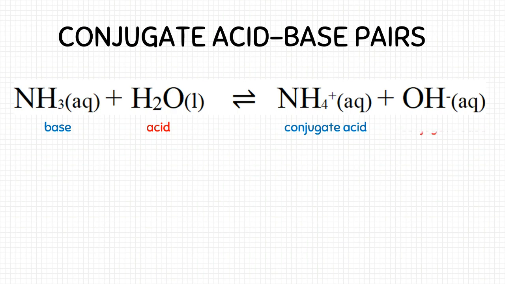It becomes an acid. Water donates a hydrogen ion to the ammonia, and the ammonia, being a base, accepts the hydrogen ion. The hydroxide ion is the conjugate base of the acid, which is the water. When one hydrogen ion is removed from water, it becomes a base, a hydroxide ion. Because water donated the hydrogen ion, it loses one and becomes a hydroxide ion.